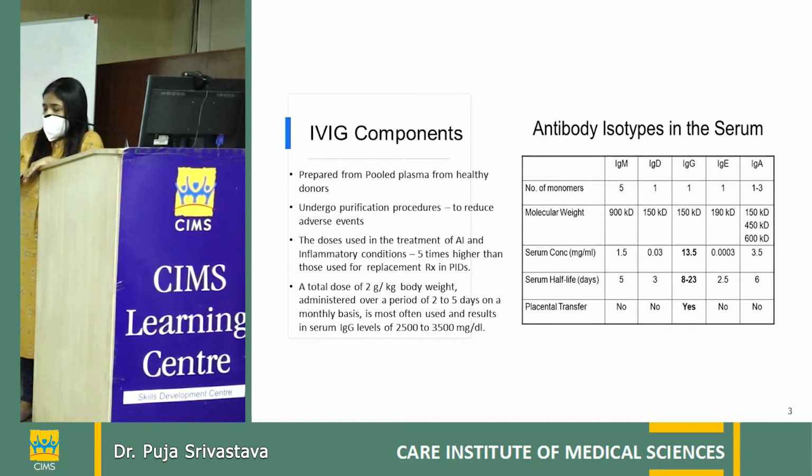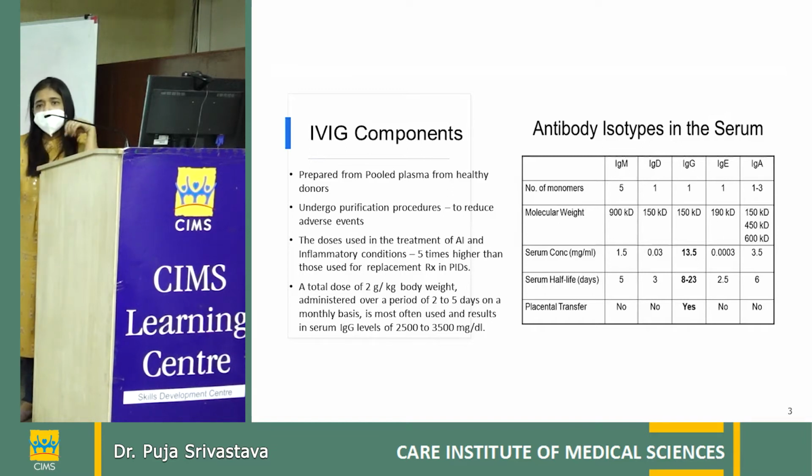So the main standard dose for autoimmune or inflammatory conditions is around 2 gram per kg, which is to be given over 2 to 5 days, and can be repeated on monthly basis if indicated, so that the trough serum levels come to around 2.5 to 3 grams per deciliter.